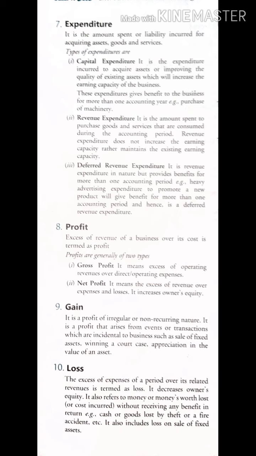The excess of expenses of a period over its related revenue is termed as loss. Now see, profit is what? When you have more than the cost of the assets, right? So that is profit. When you have less than the cost, then that is what? Loss. Okay, so it decreases owner's equity. Now profit increases owner's equity. Why? Because it is added, right? More. But loss means decrease. So it reduces owner's equity.